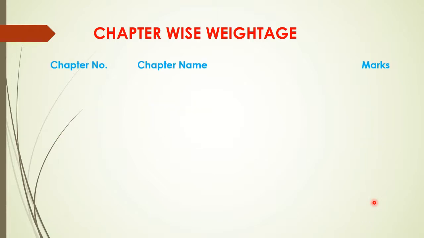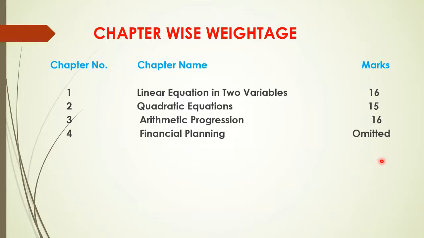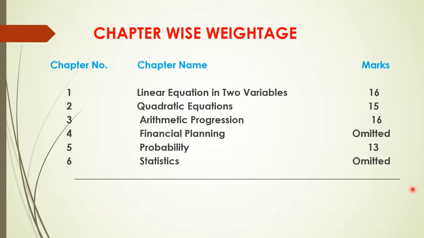Okay, so first chapter here, that is linear equations in two variables. Maximum marks 16 marks can be asked here. Then chapter number 2, quadratic equation, 15 marks. Chapter number 3, arithmetic progression, 16 marks. Chapter number 4, financial planning, this is completely omitted. Chapter number 5, probability, 13 marks. Chapter number 6, statistics, is completely omitted. Okay, so in this way roughly the 60 marks will be distributed like this.